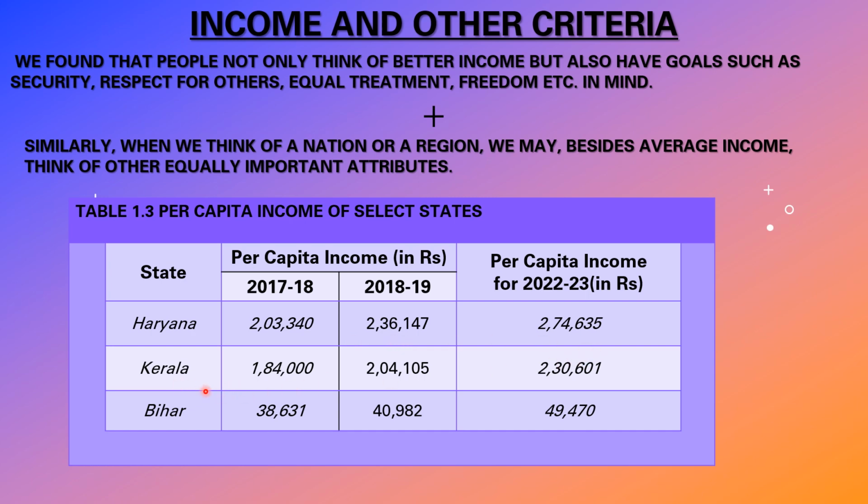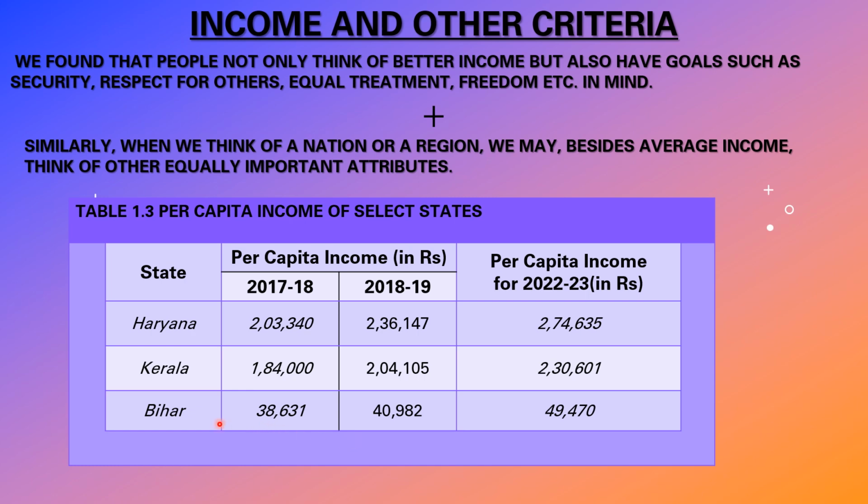In Kerala also, the per capita income is the same. 1 lakh, here 2 lakh, here 2 lakh 30,000, it has gone on increasing. It is not coming down. Just think about this: it is only going on increasing. Per capita income never becomes less. It will always be increasing year by year, day by day.